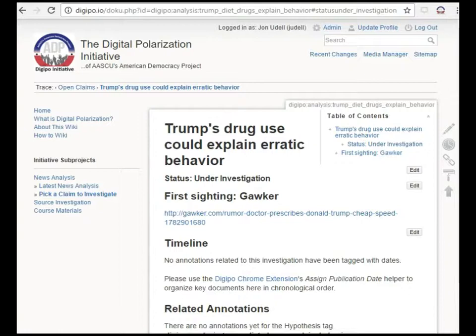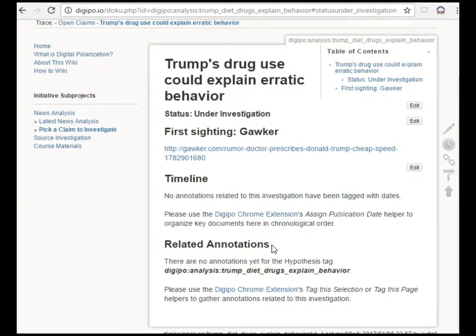As we gather the evidence we'll use to analyze this claim, we'll accumulate documents in a couple of different buckets. Related annotations is going to collect all of the documents that we find related to this investigation, just so we've got a complete record. The timeline is going to be a subset of annotations that are tagged with dates and organized chronologically so we can reason about the flow of events, if it's helpful to do that.